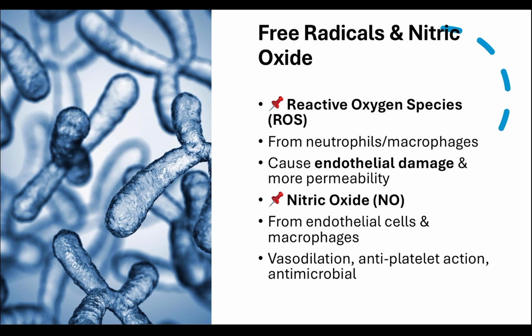Reactive oxygen species produced by neutrophils and macrophages help kill microbes, but can also injure surrounding tissue and endothelium. Nitric oxide from endothelial cells and macrophages causes vasodilation and helps inhibit platelet aggregation. Both are essential components of host defense, but must be tightly controlled.